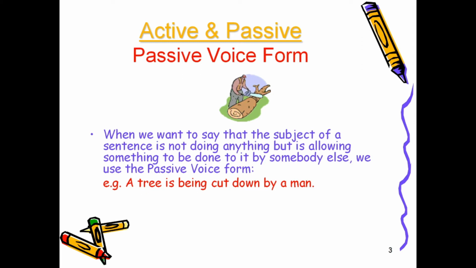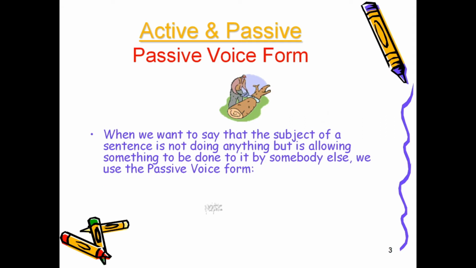Here, cutting in the active voice form represents the ing form, and we use being in the passive form. So the whole sentence is: a tree is being cut down by a man.